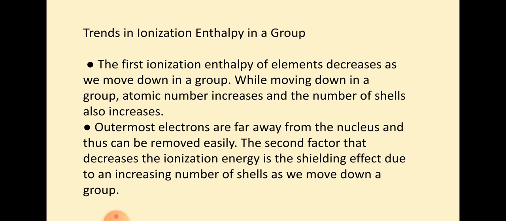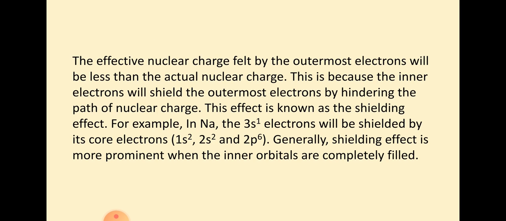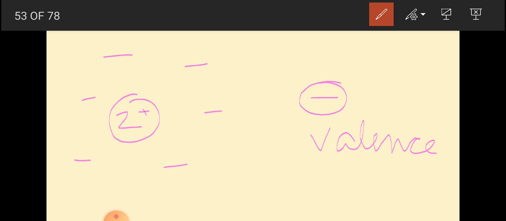Next point is shielding effect. I have discussed this effect with you all. The shielding effect, that is, the screening effect of the inner electrons on the valence electrons. Just try to understand with this: this is your nucleus, positive, electron cloud is here, and this is our valence electron.